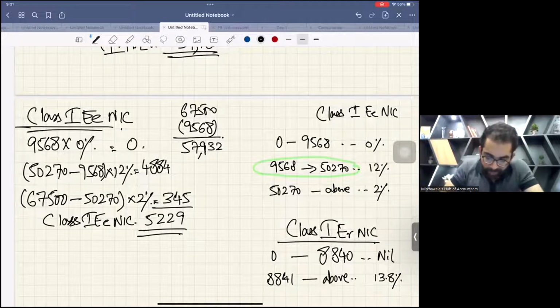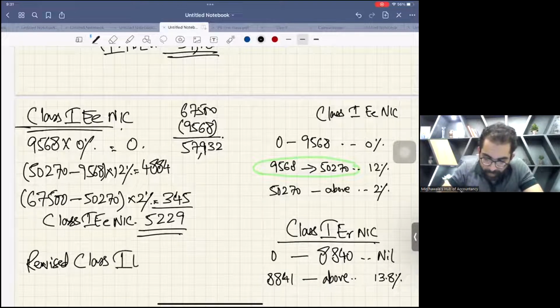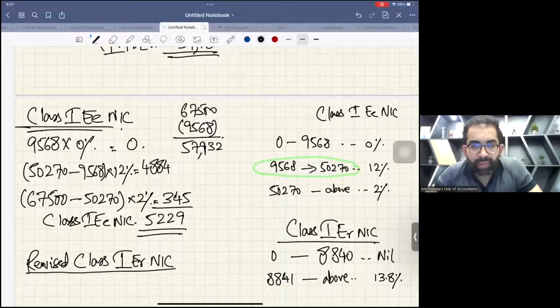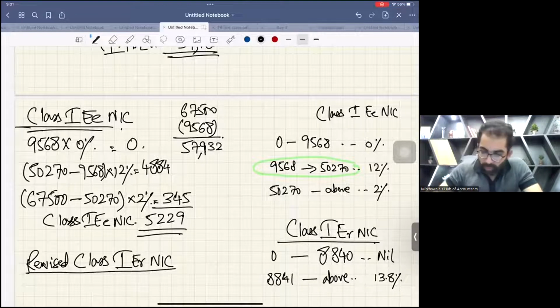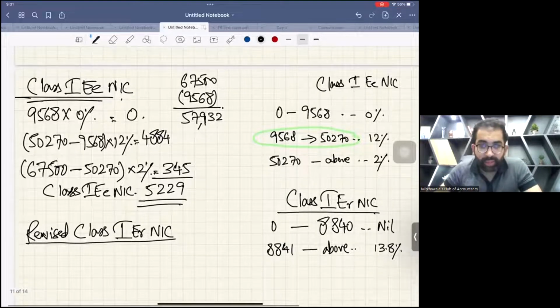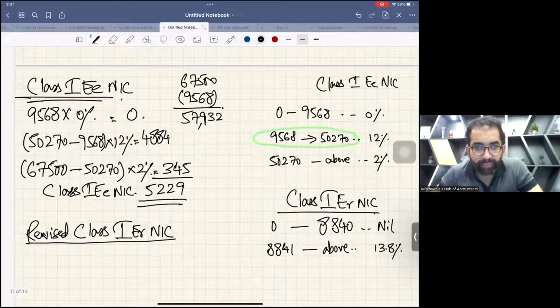Now, revised class 1 employer NIC according to the new salary. So see this, these are the rates. On the right hand side you have the rate.